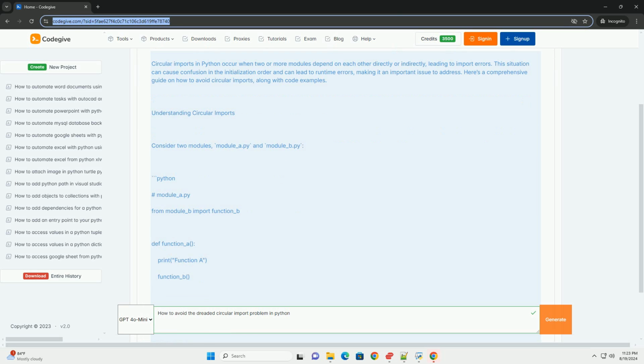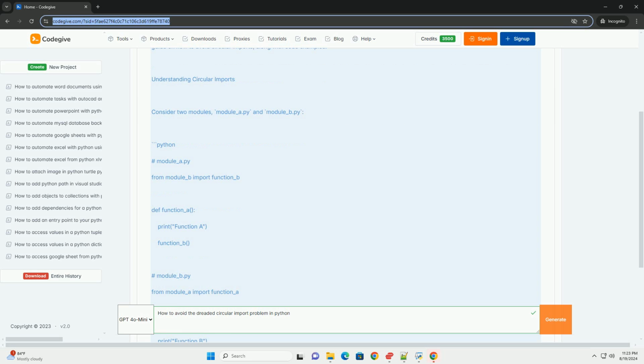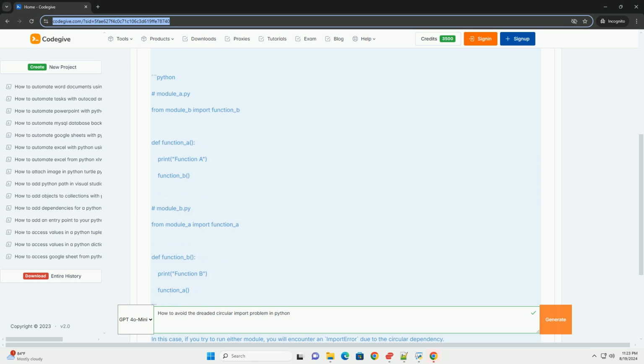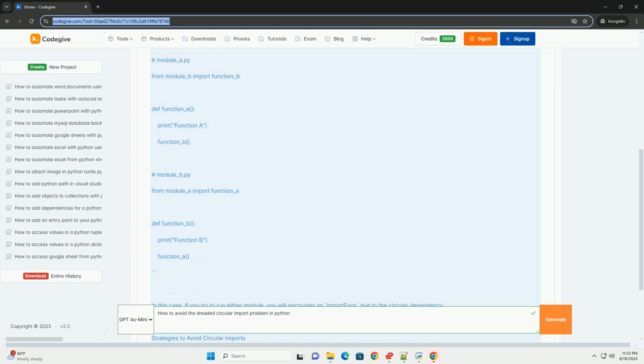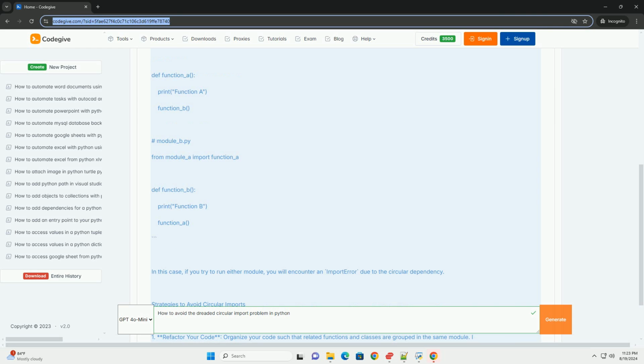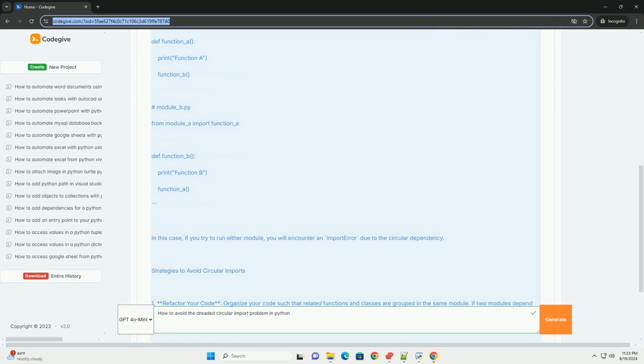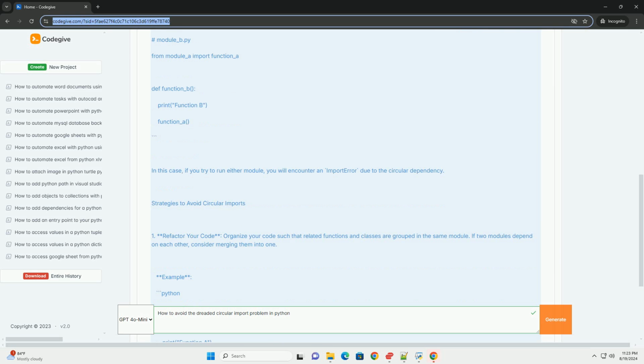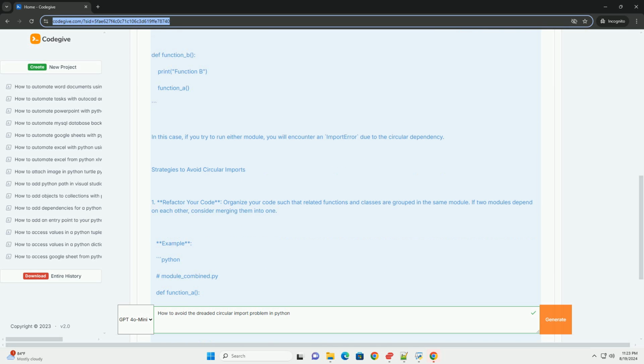Understanding circular imports: consider two modules, module_a.py and module_b.py. Module_a.py: from module_b import function_b; def function_a(): print("function a"); function_b(). Module_b.py: from module_a import function_a; def function_b(): print("function b"); function_a(). In this case, if you try to run either module, you will encounter an import error due to the circular dependency. Strategies to avoid circular imports: